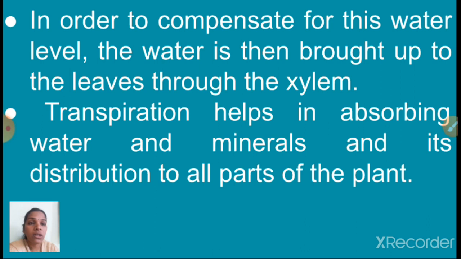In order to compensate for this water level, the water is then brought up to the leaves through the xylem. So transpiration helps in absorbing water and minerals and their distribution in all parts of the plant. Understood, children? So in higher plants, that means big trees are getting enough water with the help of this transpiration. Transpiration means water is released to the atmosphere in the form of water vapor through the stomata. It is called what? Transpiration. Okay children, shall I go to the next now?